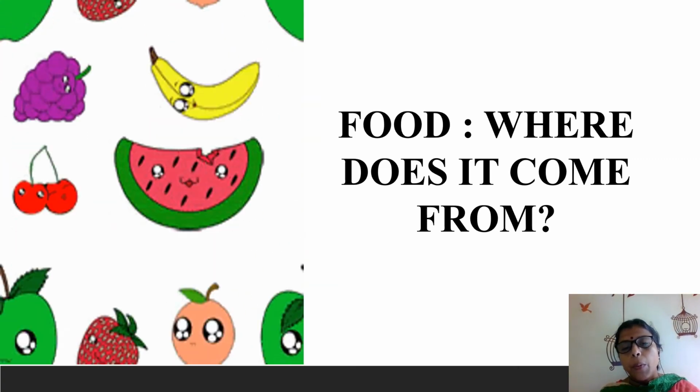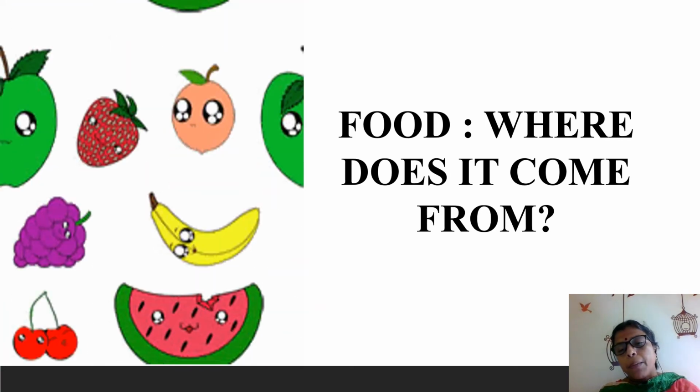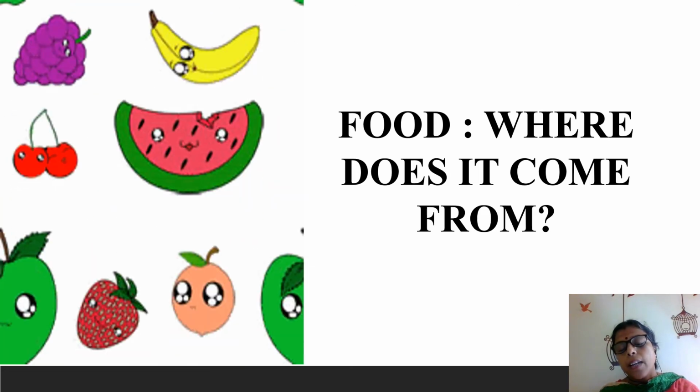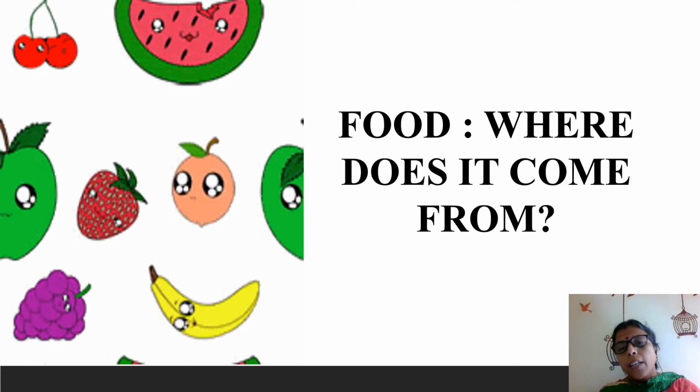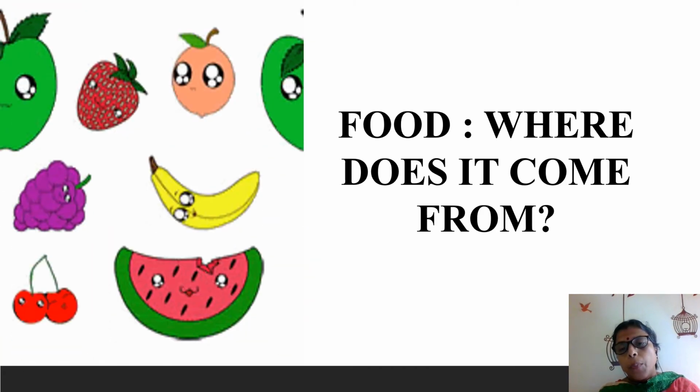So, what are herbivorous? Animals that eat the plants and plant products are called herbivorous, like cow, buffalo, etc. Animals that eat both the flesh and the plant products are called omnivorous. Example, human beings and crow.